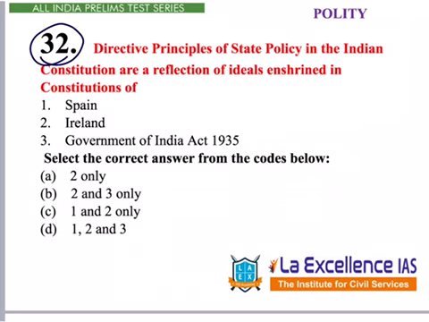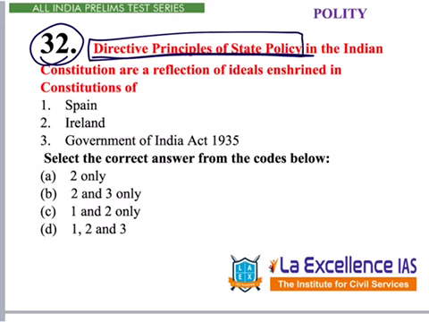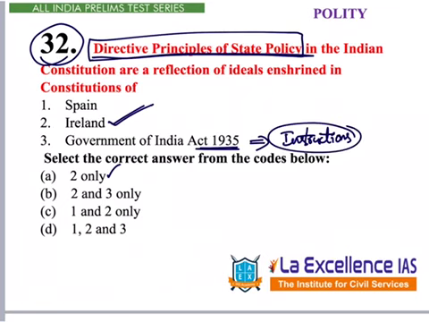Here, let's read the question. Directive principles of the state policy in Indian constitution are a reflection of ideals enshrined in constitutions of what? When we see this DPSP, we will directly know this is from Ireland. So, most of us keep 2 only as the answer. But then, if we carefully read, from Government of India Act, Instrument of Instructions, from this particular act, Instrument of Instructions are taken and are added under DPSP. So, this also becomes part. So, 2, 3 are correct.